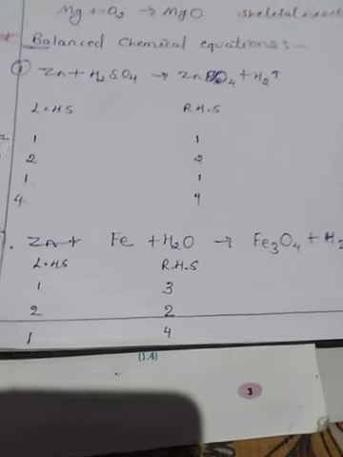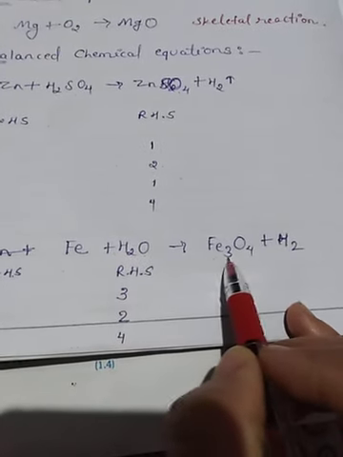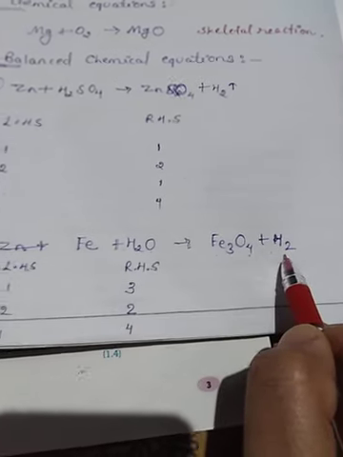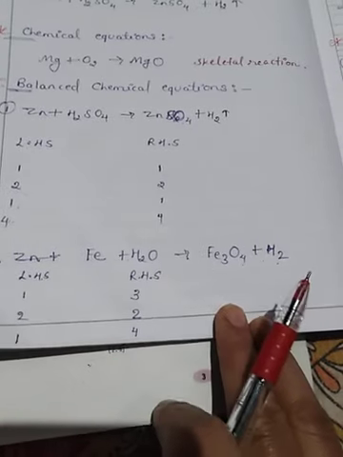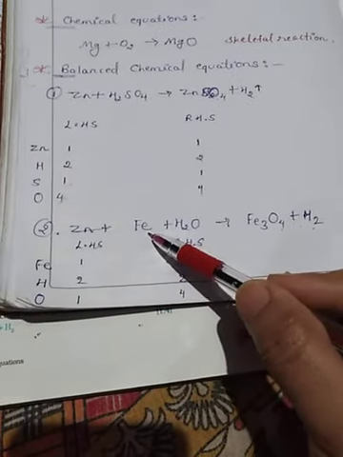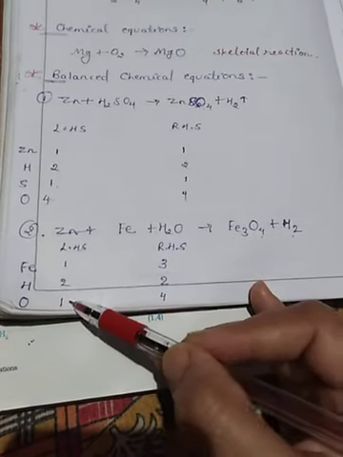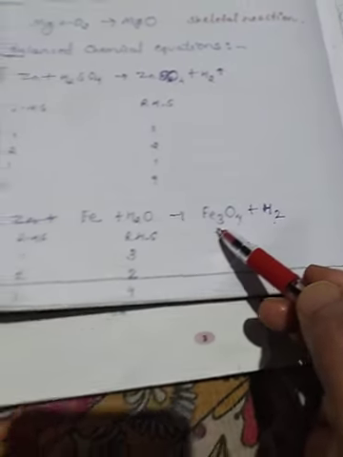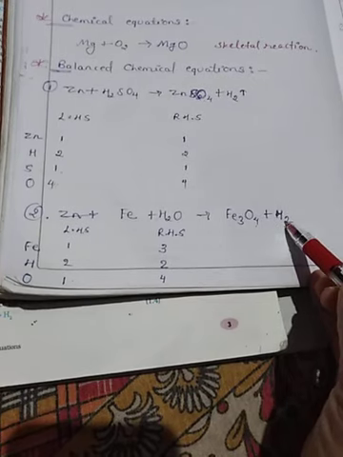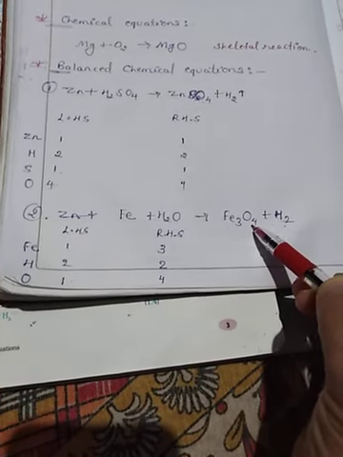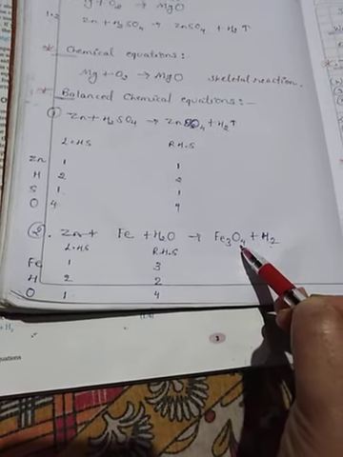Next, see another example. Iron reacts with water, it will form ferric oxide and hydrogen gas. Okay, so let's count the number of atoms on the left hand side and right hand side. On the left hand side, iron is 1, hydrogen is 2, oxygen is 1. And on the right hand side, iron is 3, hydrogen is 2 and oxygen is 4. So this reaction is a skeletal reaction because it is not balanced.